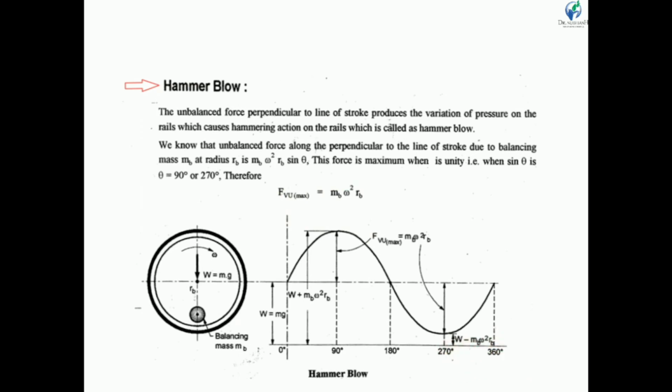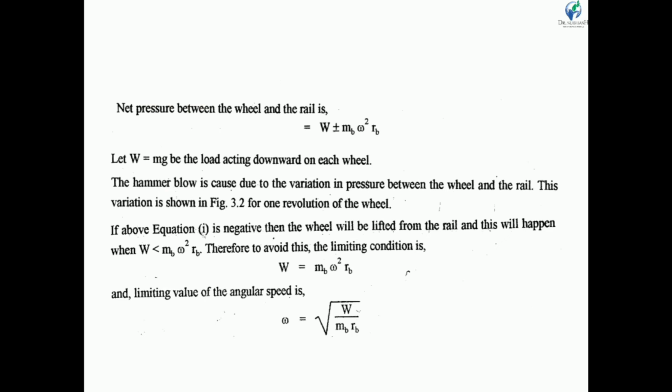And when the crank rotates to 360 degree, only w is acting downward. So the net pressure between wheel and rail is w plus or minus mb omega square rb.